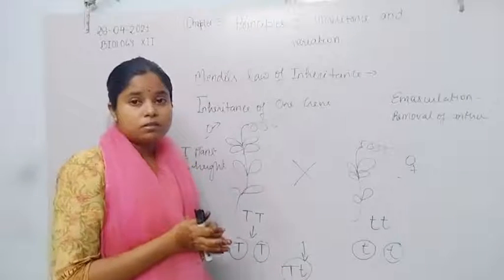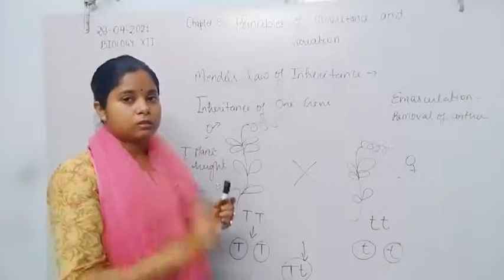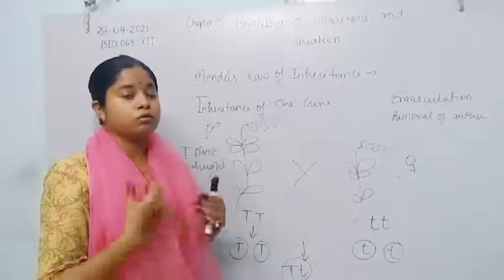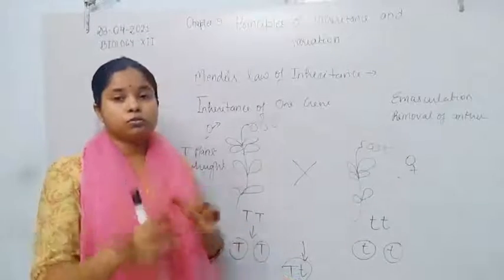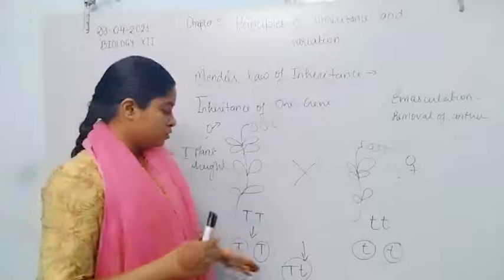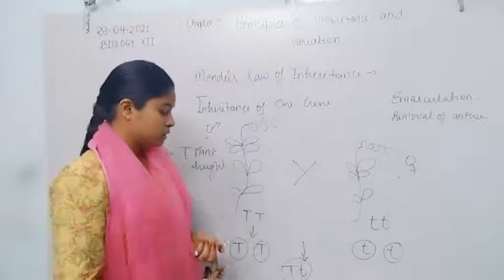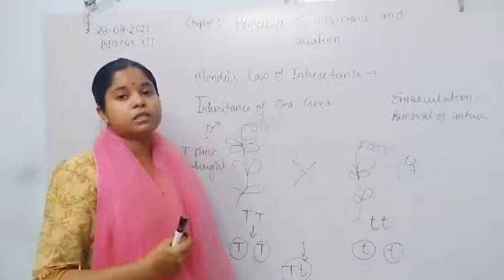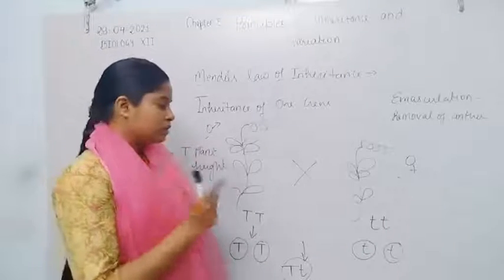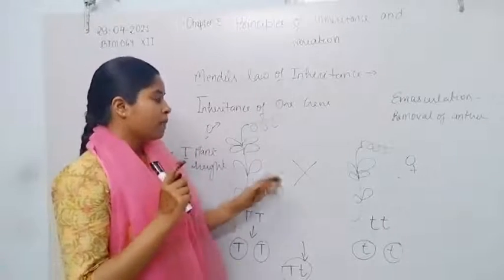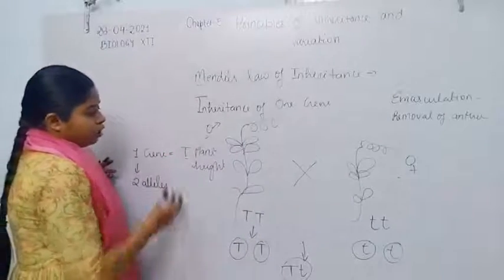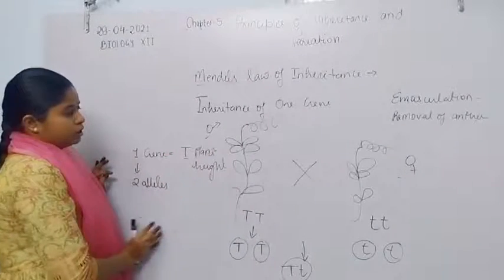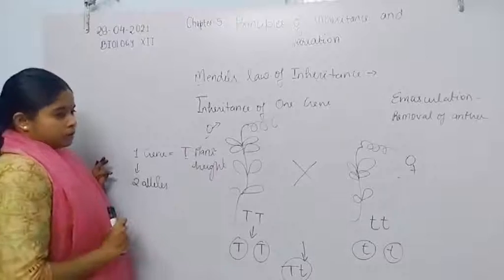In the presence of capital T, the small t is not able to show its character, only capital T represents its character. So this is the reason why all plants of the F1 generation appear tall.